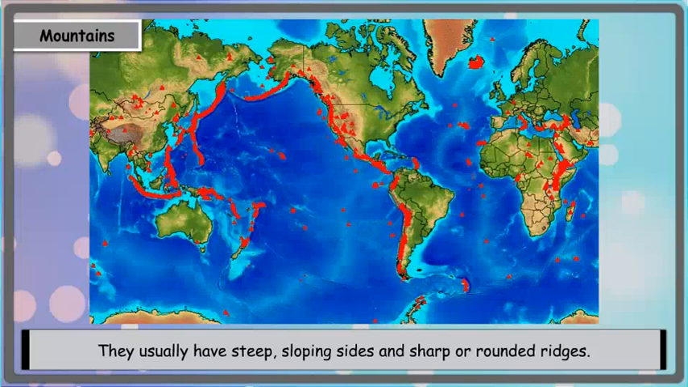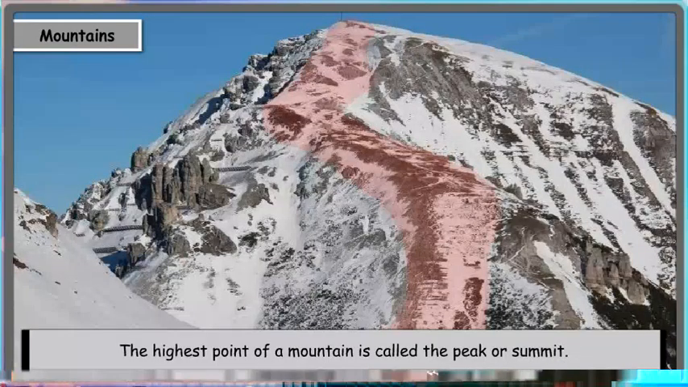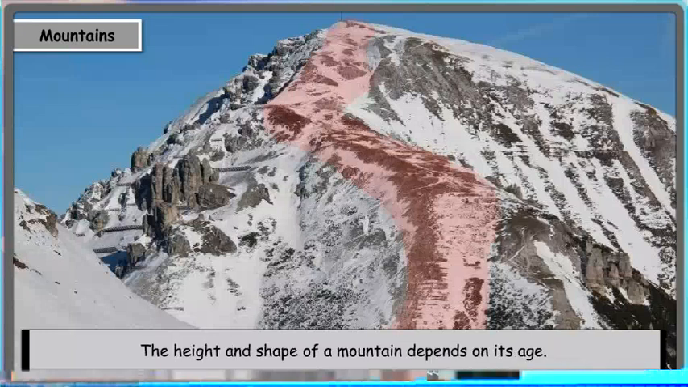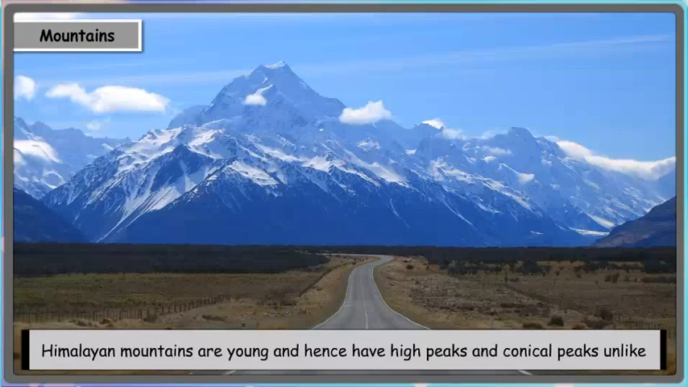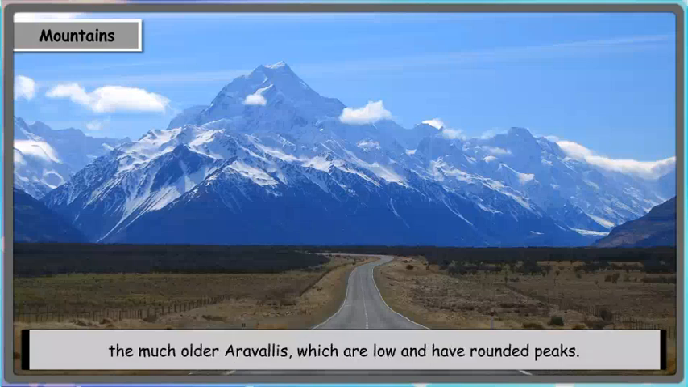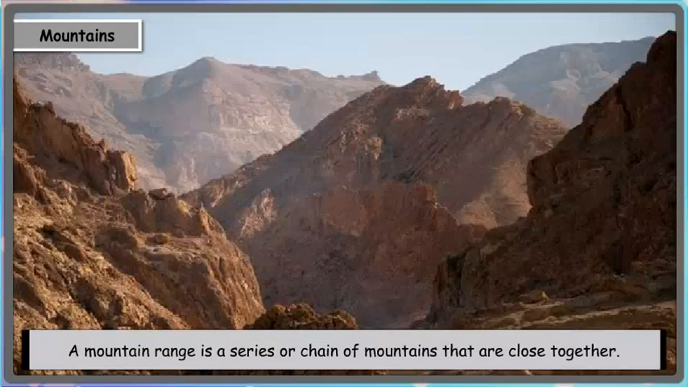They usually have steep, sloping sides and sharp or rounded ridges. The highest point of a mountain is called its peak or summit. The height and shape of a mountain depends on its age. Himalayan mountains are young and hence have high and conical peaks, unlike the much older Aravallis, which are low and have rounded peaks.